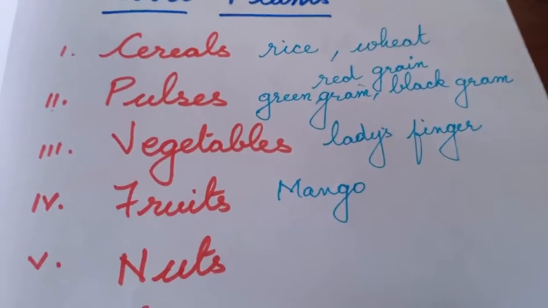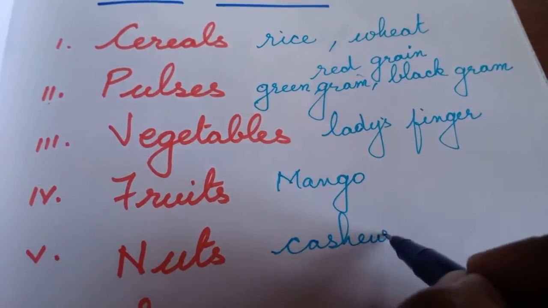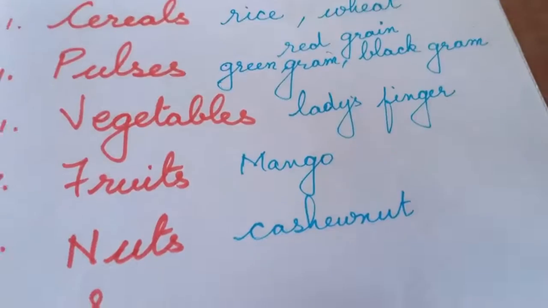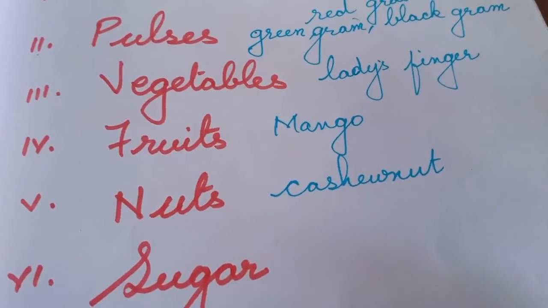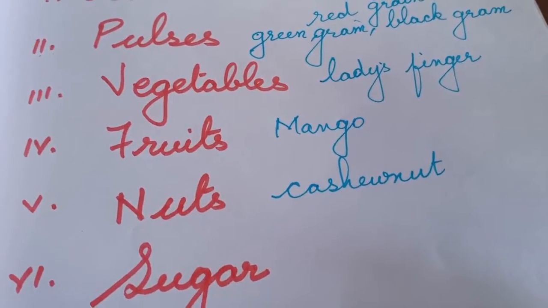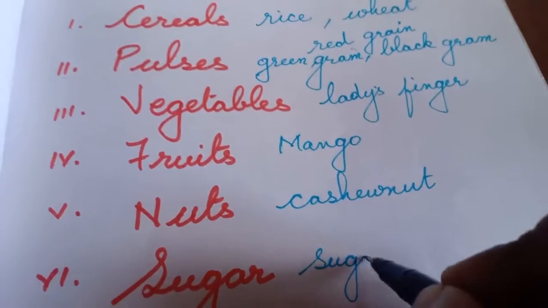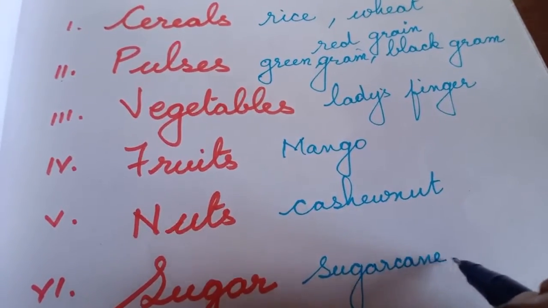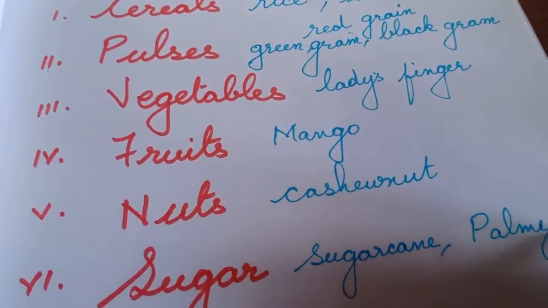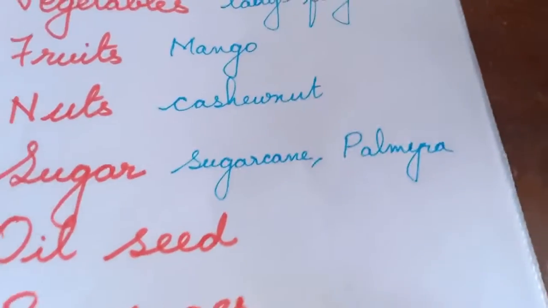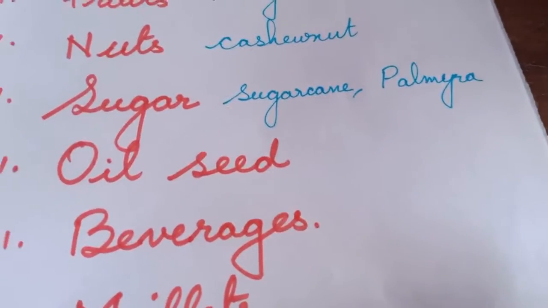Then coming to nuts, the very important famous nut of our place is cashew nut, so we'll be studying about cashew nut. Then coming to sugar, the important plants from which we get sugar are palmyra and sugar cane. Sugar cane, karumbu, and palmyra, panamaram. These two are the main commodities from where we get sugar. So sugar is obtained from the two plants called sugar cane and palmyra.